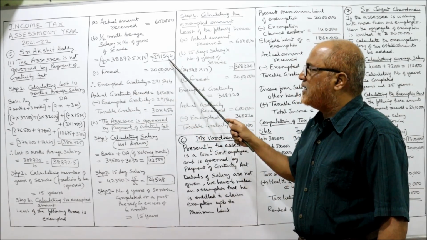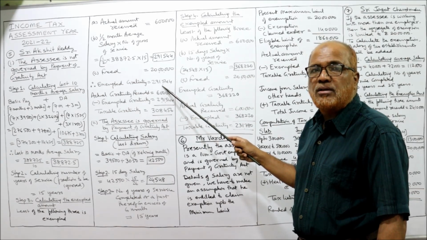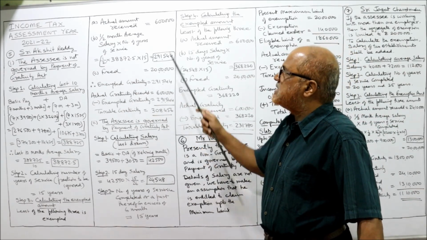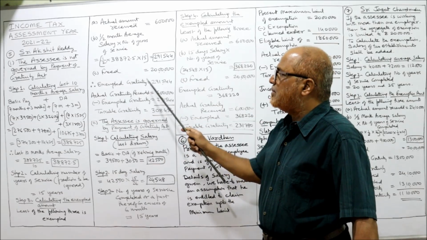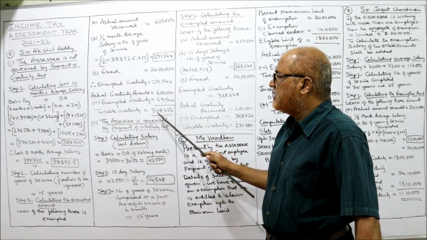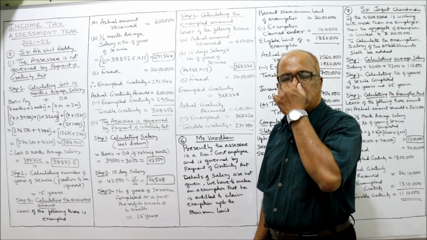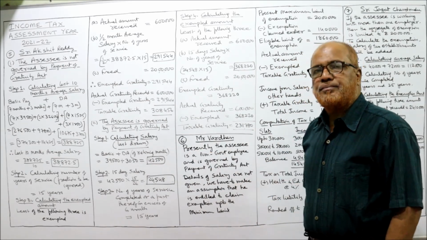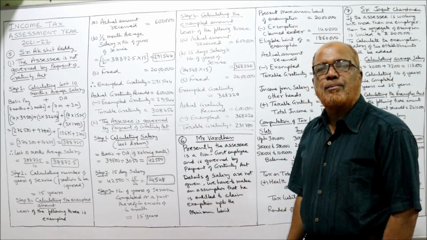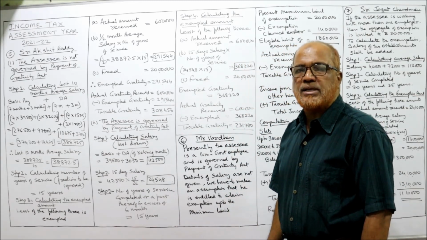Exempted gratuity is 2,91,544. But we want the taxable gratuity. The actual gratuity received is 6 lakh minus the exempted gratuity of 2,91,544. Deduct, and you will get 3,08,456. This is the taxable gratuity. That's it. First case completed, where the SSC is not governed by the Gratuity Act.